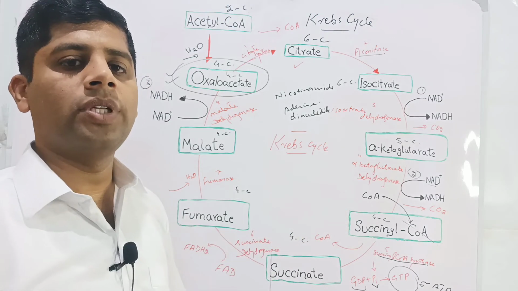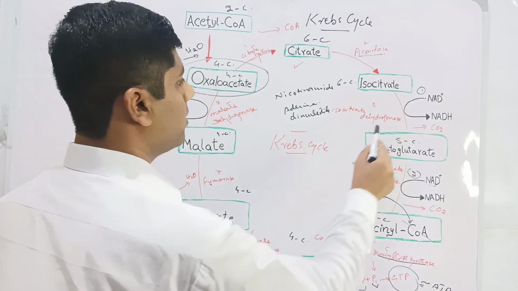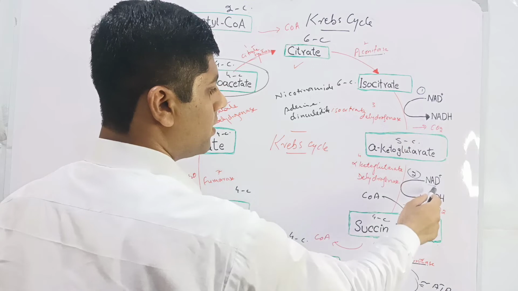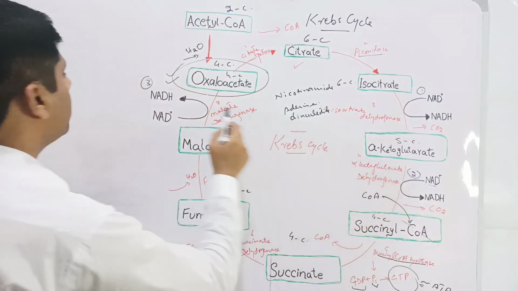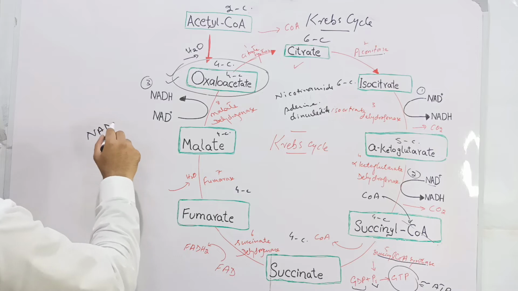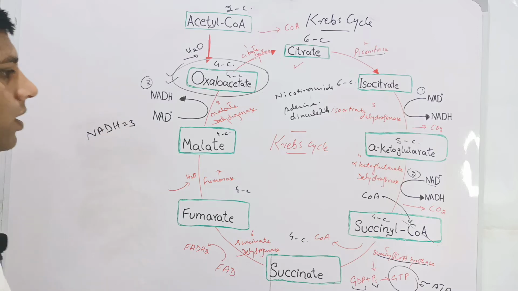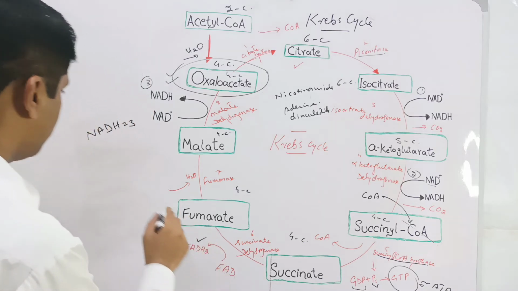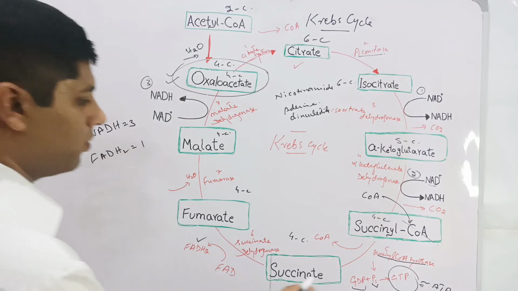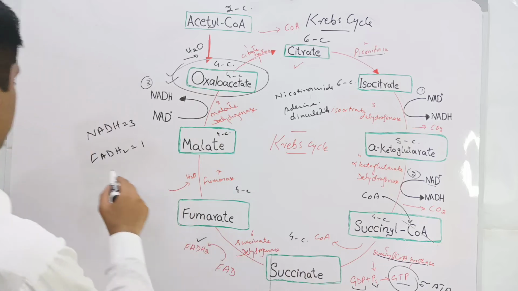Now we will conclude the energy released during the process of the Krebs cycle. The first NADH molecule was obtained at this step, then the second NADH molecule, and the third NADH molecule. So NADH molecules obtained in the Krebs cycle were 3. One FADH2 was obtained and one GTP molecule was also synthesized.